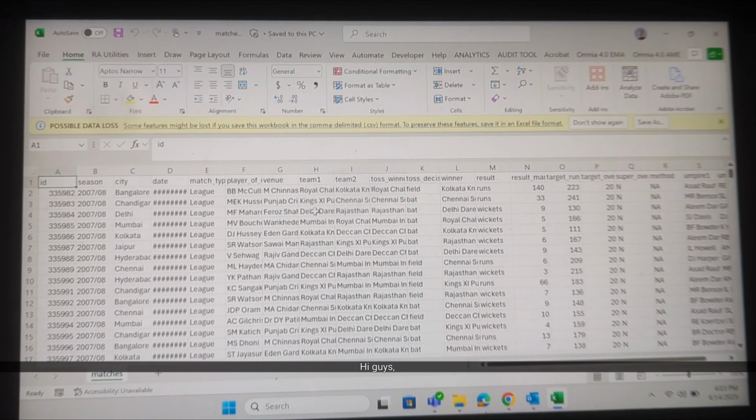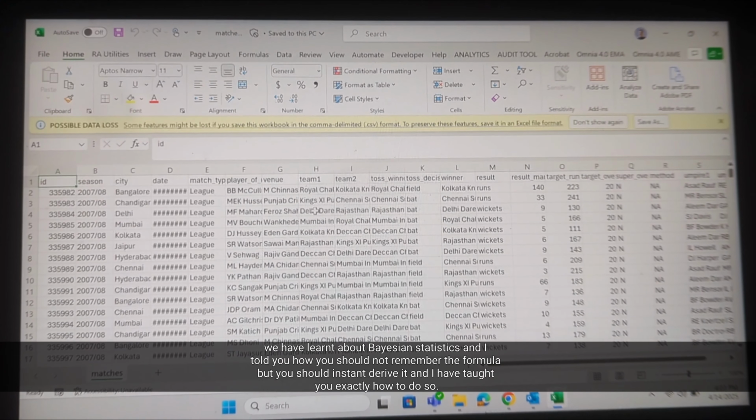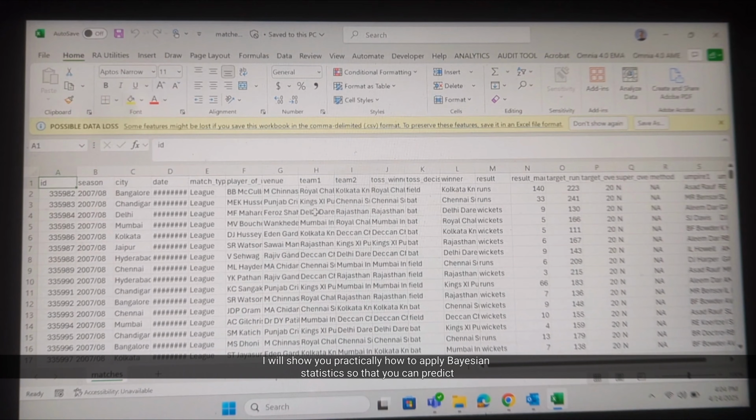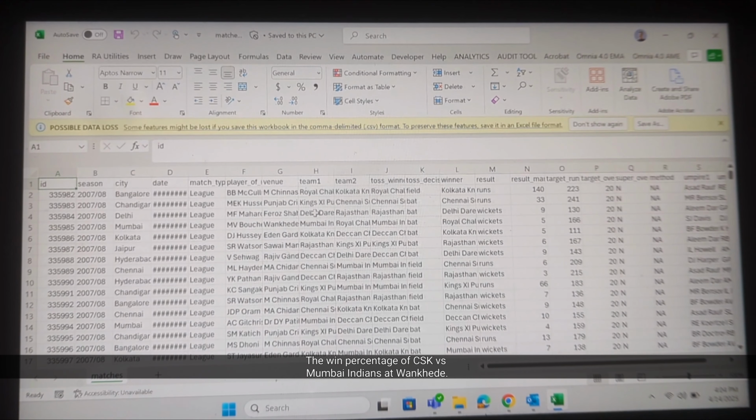Hi guys, in the previous video we learnt about Bayesian statistics and I told you how you should not remember the formula but instead derive it, and I taught you exactly how to do so. In today's video I will show you practically how to apply Bayesian statistics so that you can predict the win percentage of CSK versus Mumbai Indians at Wankhede.